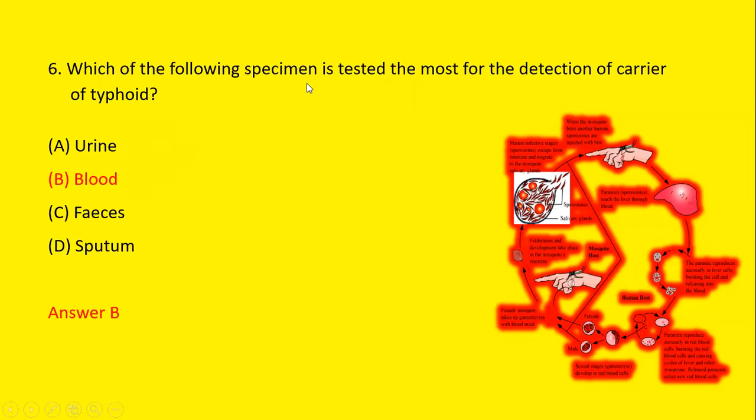Which of the following specimens is tested the most for the detection of carrier of typhoid? The options are: first, urine, second is blood, third is feces, and fourth is sputum. So the specimen which is used for typhoid is blood. So option B is the correct answer.